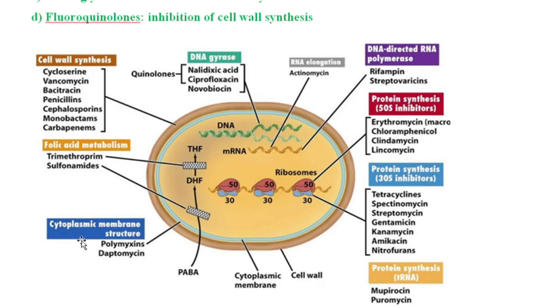Okay, whereas these two antibiotics, polymyxin and daptomycin, generally cause breakdown of the cellular membrane structure, and they will be inhibiting the function of the cellular membrane. Okay. Next, quinolones will be inhibiting DNA gyrase enzyme activity, and they will be inhibiting the process of DNA replication. Next are actinomycin, rifamycin, and streptovaricin. They inhibit the process of transcription. Actinomycin inhibits RNA elongation, whereas rifamycin will be inhibiting the activity of DNA-directed RNA polymerase.